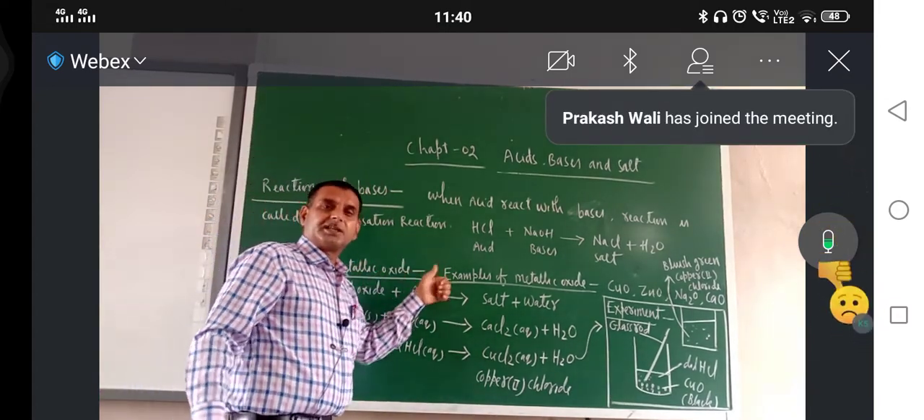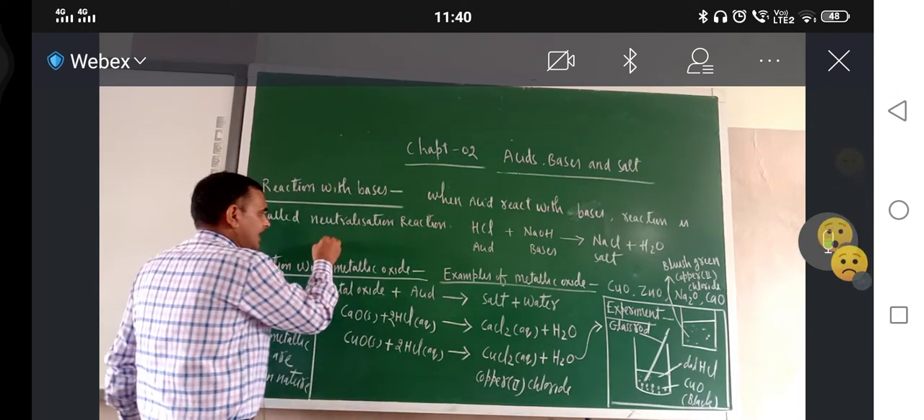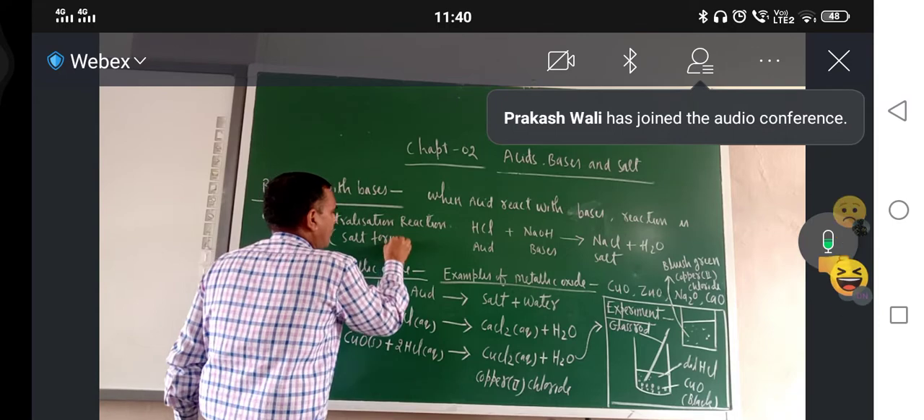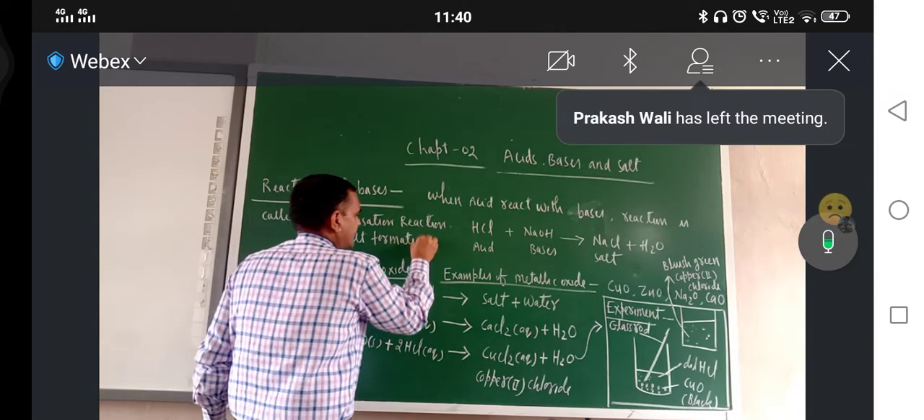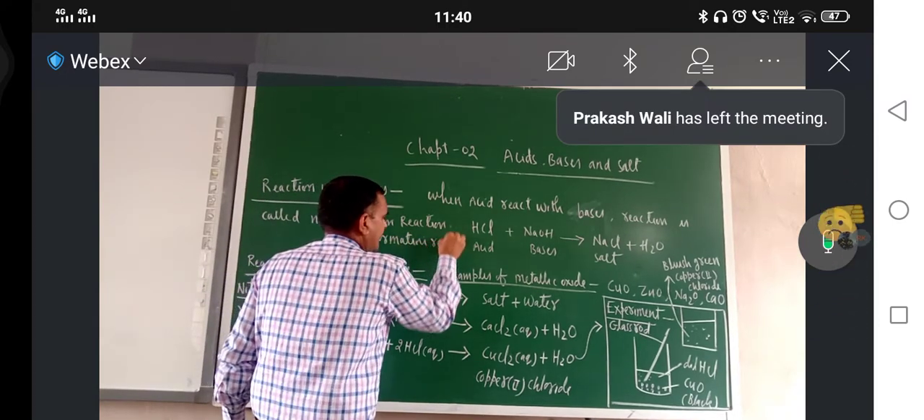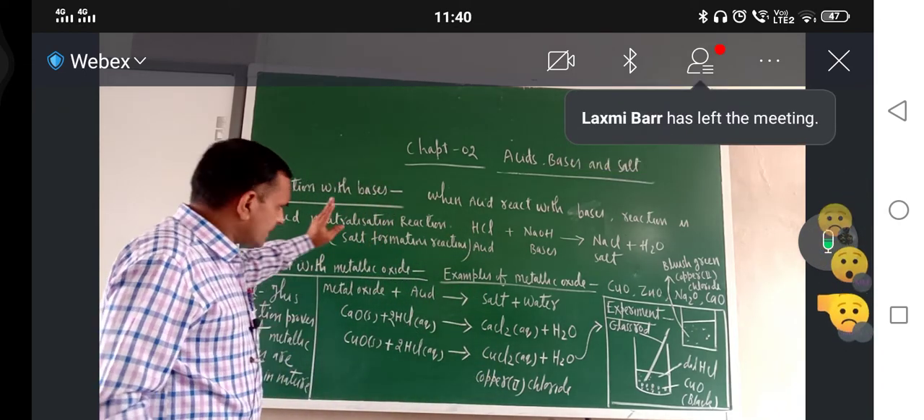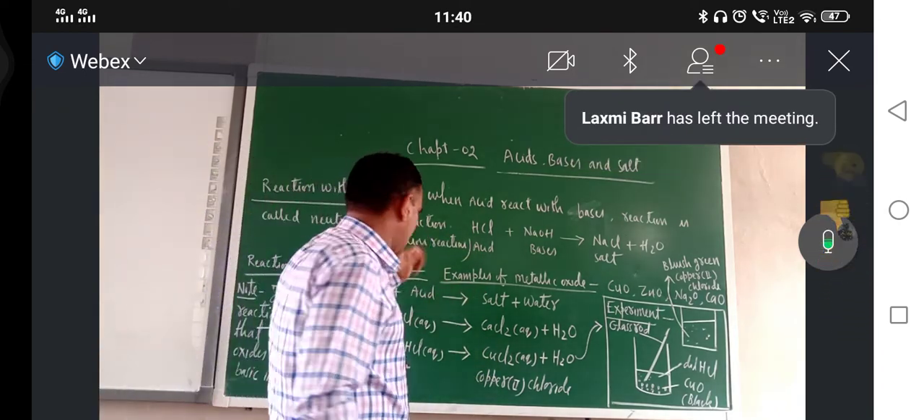Since salt is formed in this reaction, it is also called a salt formation reaction. So this is also one of the properties of acid.